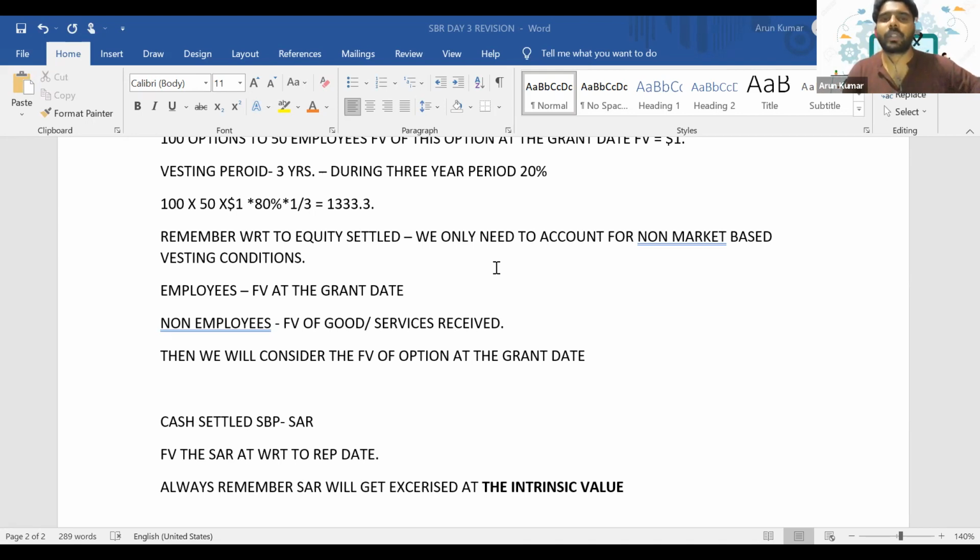The deferred tax with respect to equity settled share-based payment: we know that with respect to share-based payment, the company will only get the respective benefits from the tax authority when this particular share-based payment is actually exercised. But we know that we account for that expense right from the beginning. As a result, it will lead to a difference between the tax base and the carrying amount, and it will lead to a deferred tax asset.